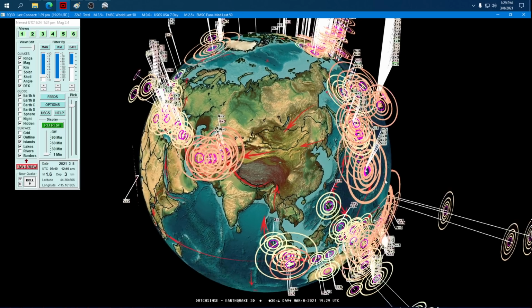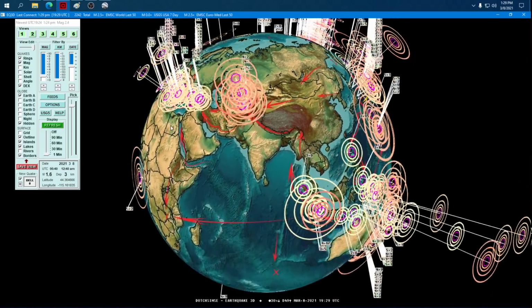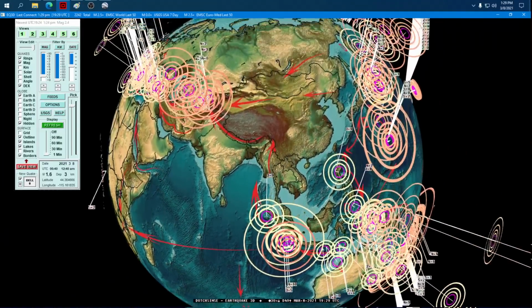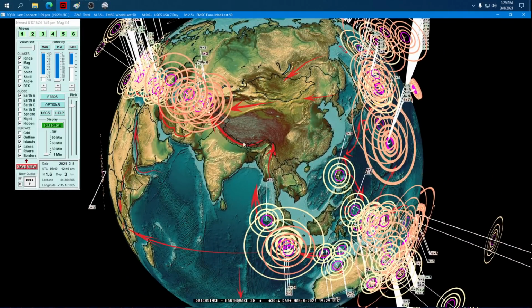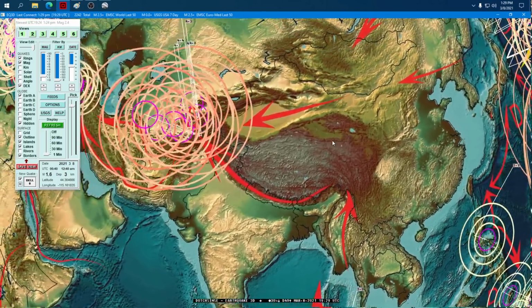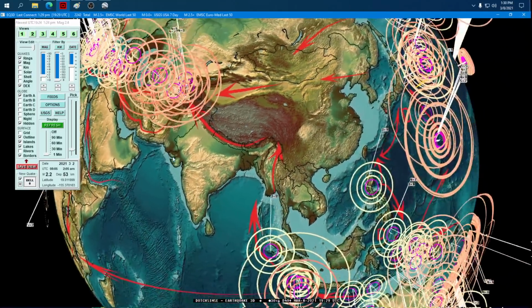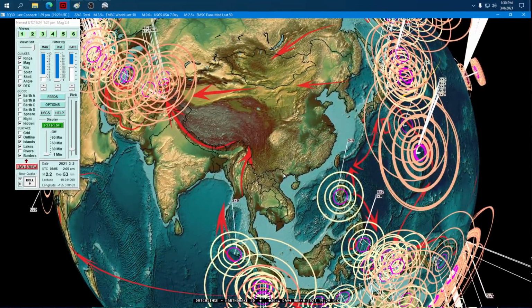But notice the cluster over in the Mideast and the cluster coming out of Sumatra, Indonesia. And look which way the arrows point. You see how it goes up and around Myanmar, through Nepal, and goes back over, and right at the tip of the arrows where all those earthquakes are, right? So deliberately right in there, right? I'm not controlling them, I promise.